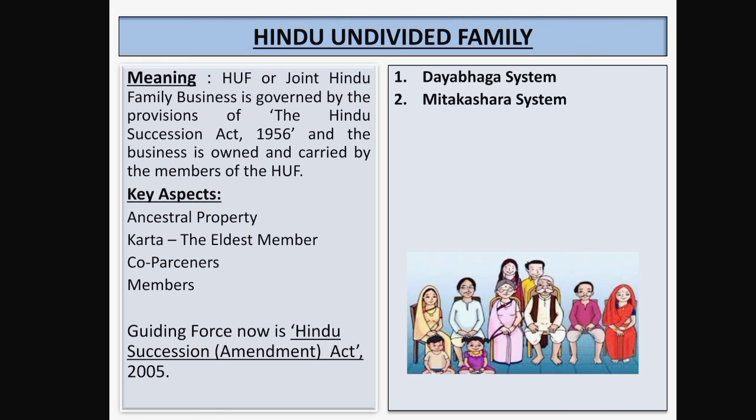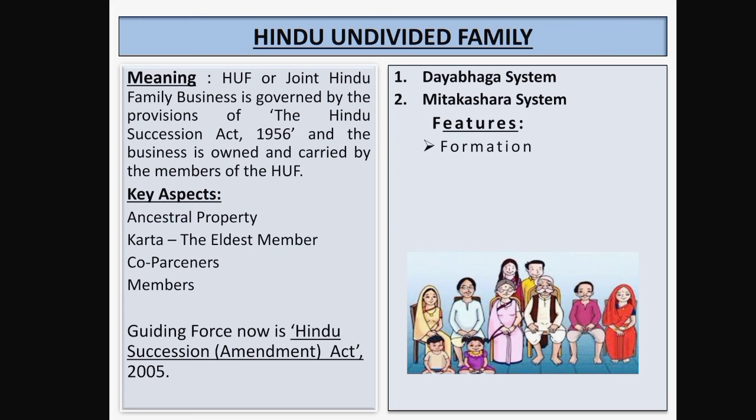Second system is the Mitakshara system. So this system prevails all over India except West Bengal, and under this system only male members can become co-partners in the joint Hindu family business. So here is the difference between the two systems. In the Mitakshara system, it exists all over India except West Bengal, and in this system only male members can become co-partners. Now next we have some features of the Hindu undivided family.